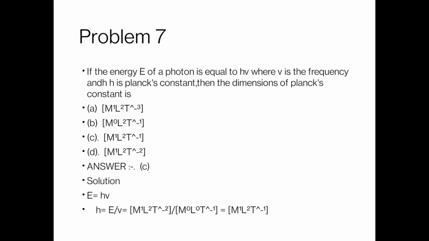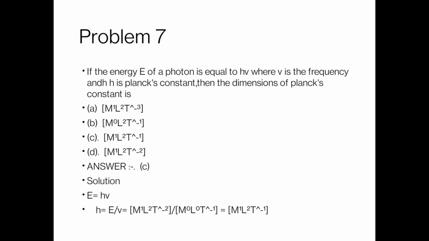Our next problem, the seventh problem: if the energy E of a photon is equal to h nu, where nu is the frequency and h is Planck's constant, then the dimensions of Planck's constant is? So we go for the solution. E is equal to h nu, so h is equal to E by nu.